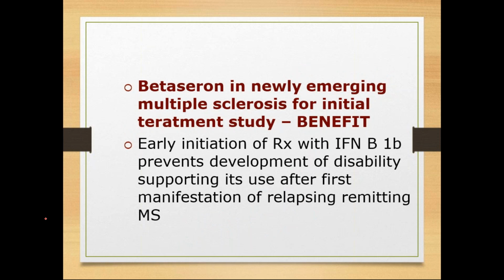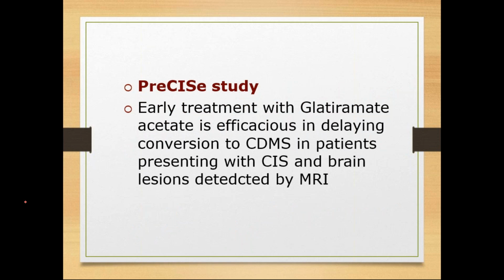Next one is the BENEFIT study. They gave interferon beta 1A early so that it prevents the development of disability, following the first manifestations of relapsing and remitting multiple sclerosis. It reduced the incidence of relapses and remissions in multiple sclerosis when methylprednisolone is combined with interferon beta 1A. The next study is the PRECISE study.